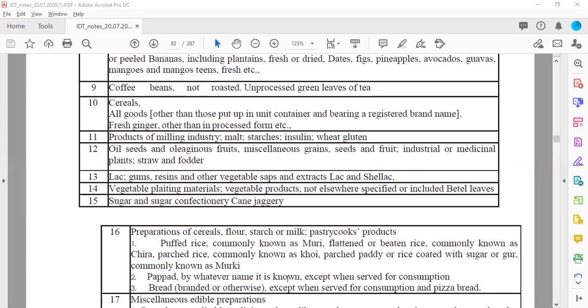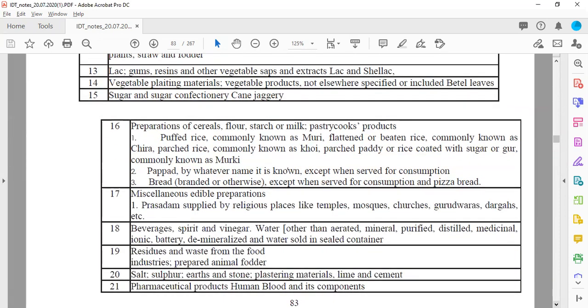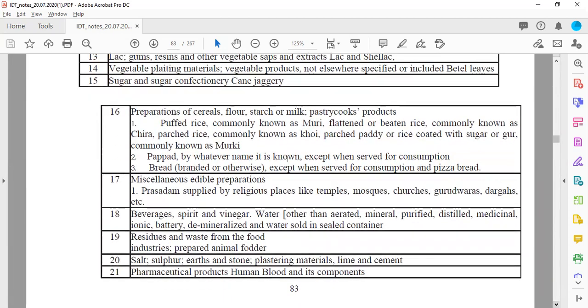Now, if you observe all these cases, it is directly an agricultural product or unprocessed product. Then preparations of cereals, flour, starch, or milk, pastry cooked products. So all pastry cooked products, puffed rice, commonly known as muri, then flattened or beaten rice, which is known as chira. So parched rice, which is known as koi. Parched paddy or rice coated with sugar or gur is commonly known as murki. So all these will be specifically exempted from taxes.